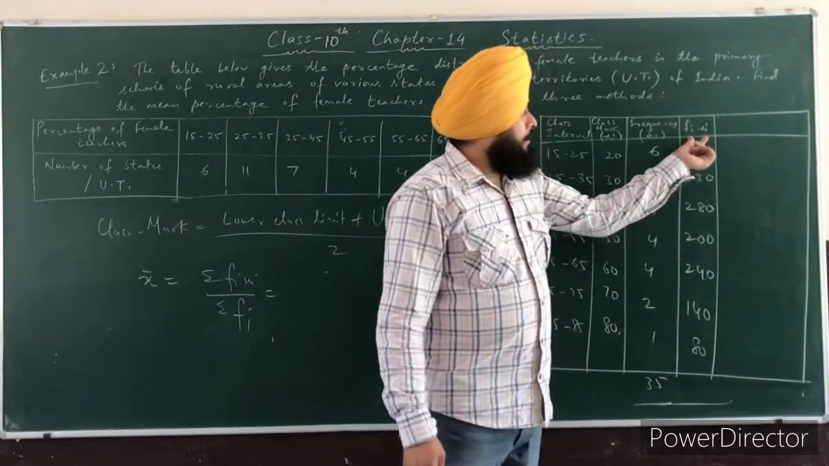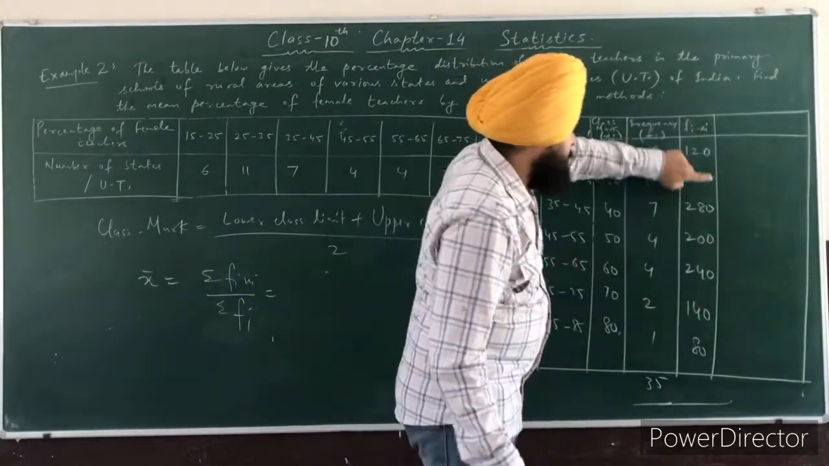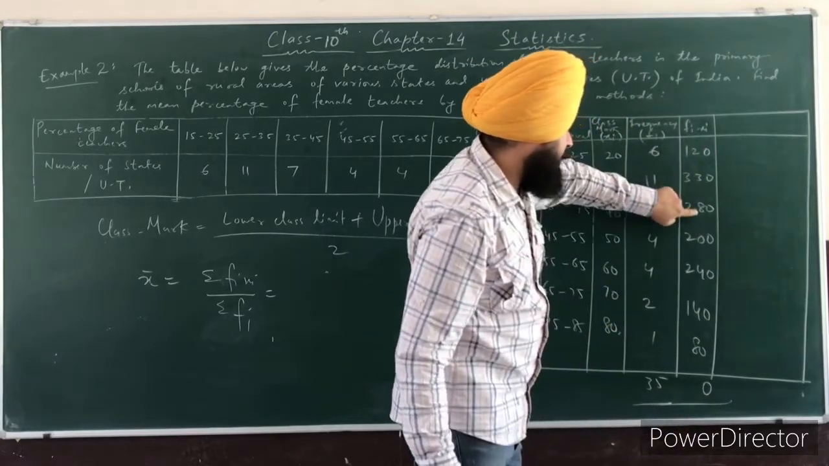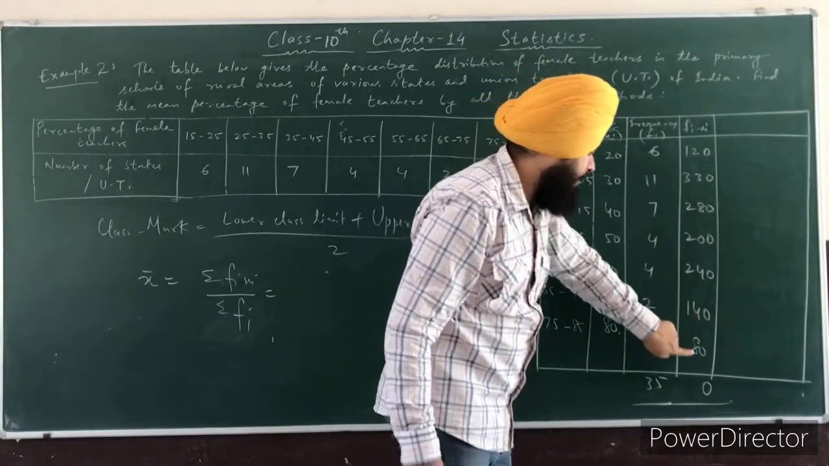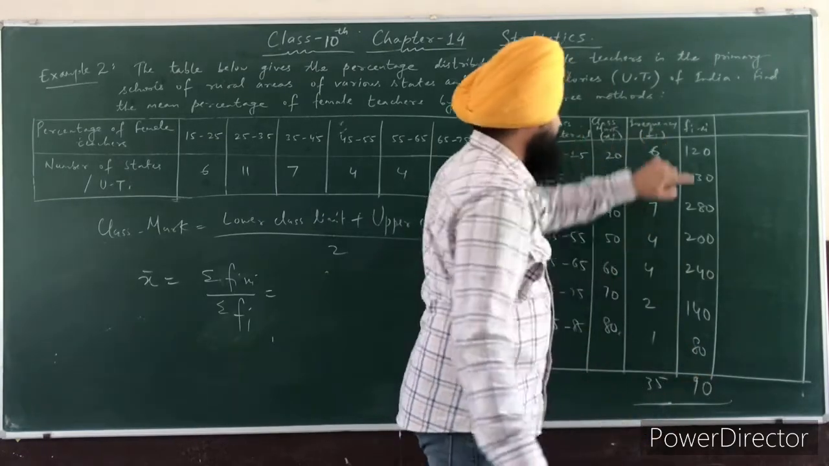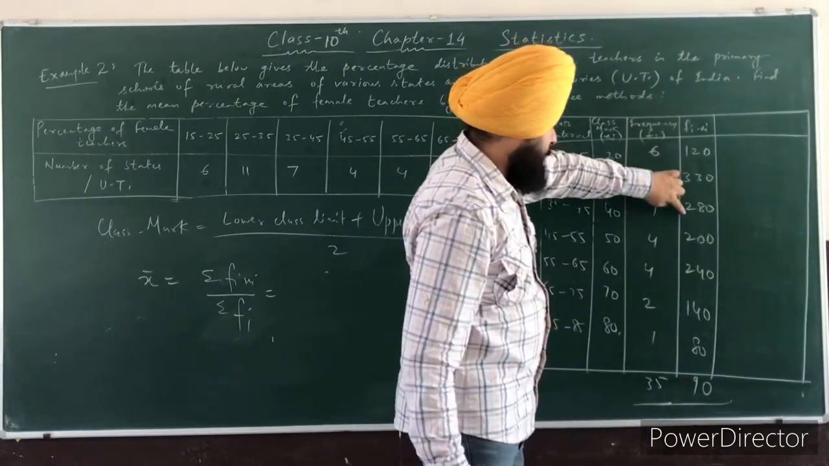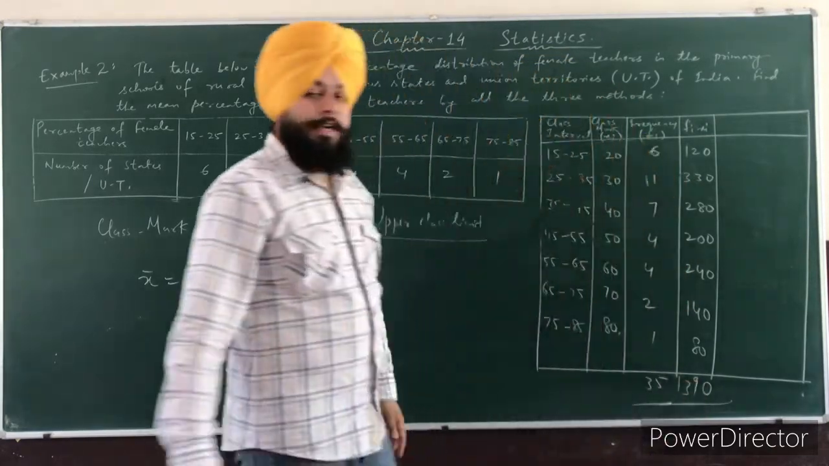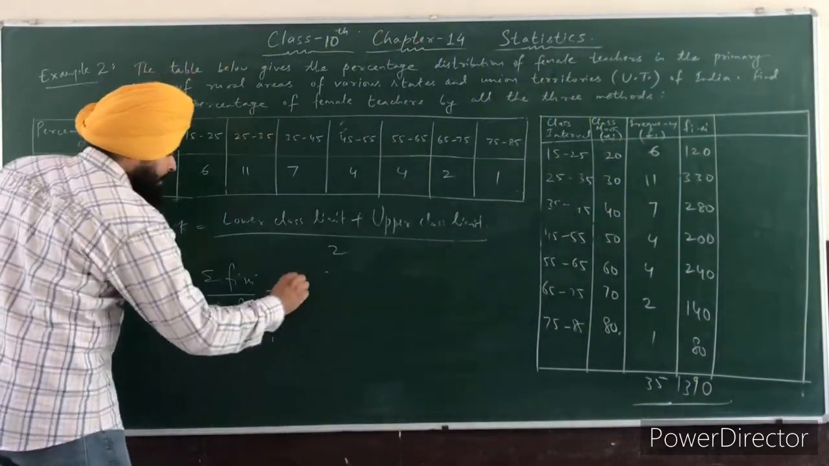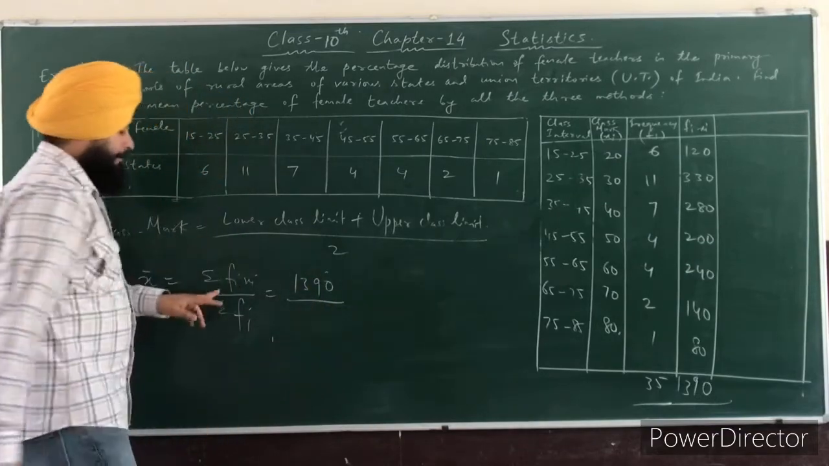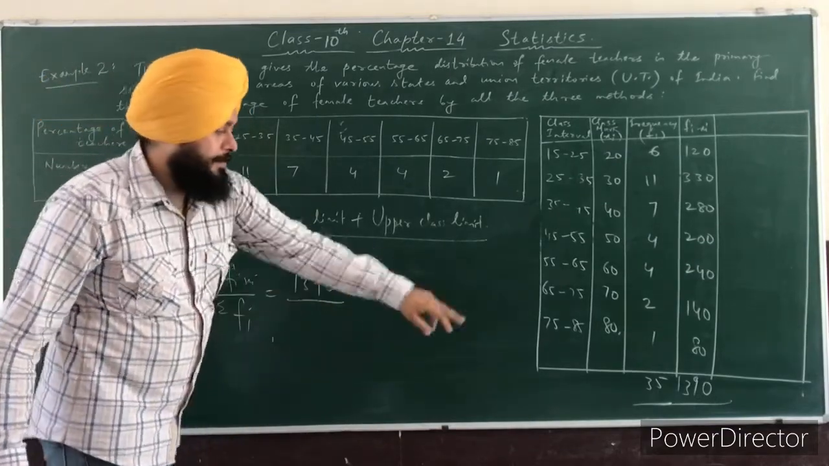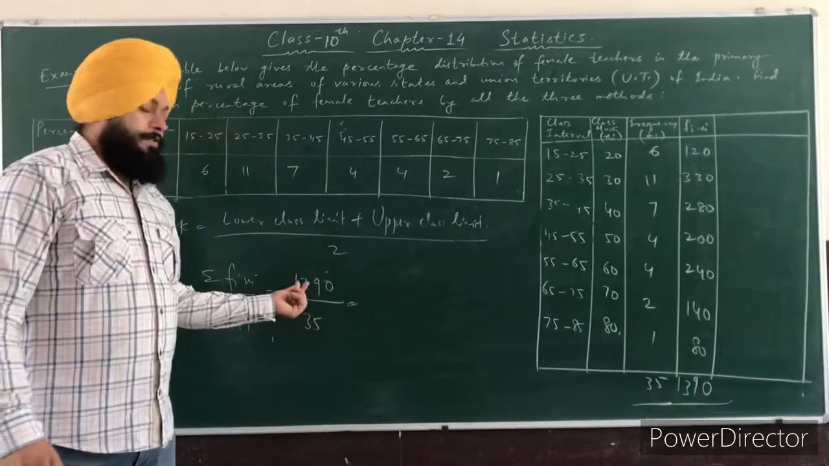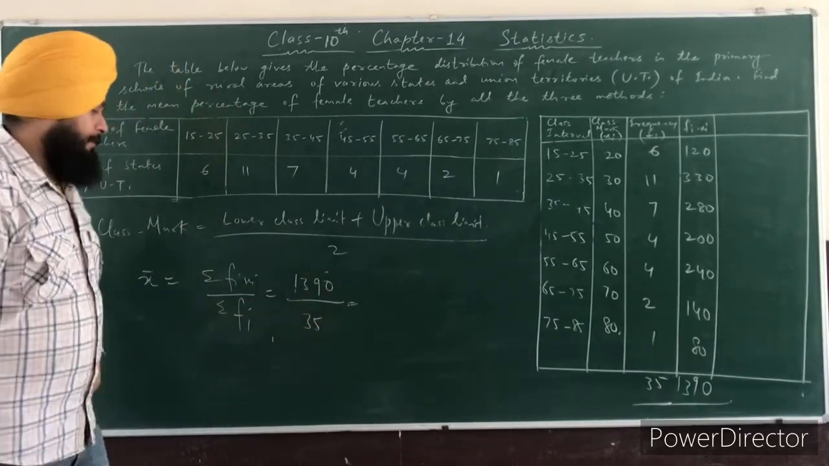Now find the summation of fi xi. So it is 120, 120 plus 330, 450, plus 280, 730, plus 200, 930, plus 240, 1170, plus 140, 1310, plus 80. It is 1390. So now we put the values. Summation fi xi is 1390 and summation fi is 35. Now we will divide this 1390 over 35.